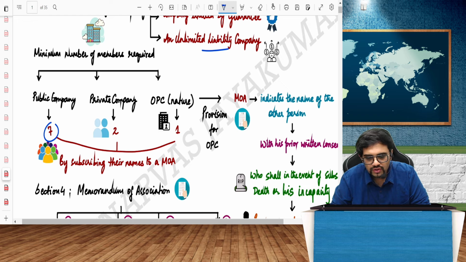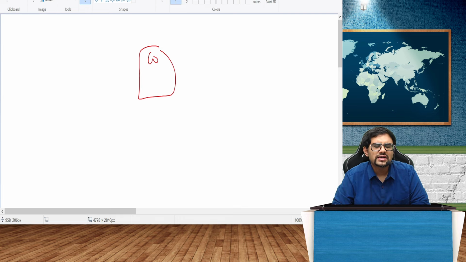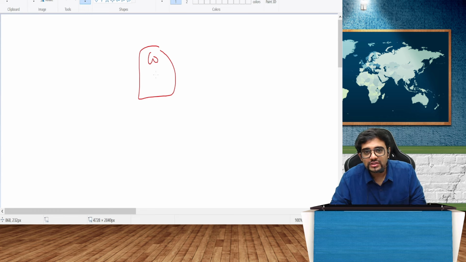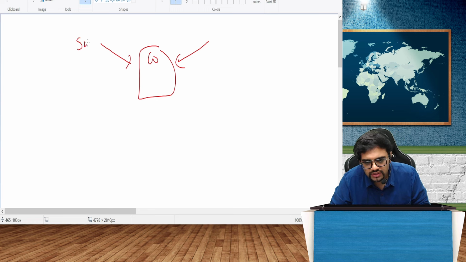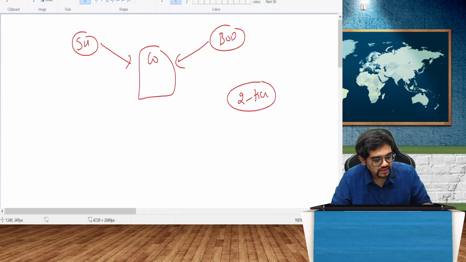So if you think about it, the company is at the center, and the company is managed by two different sets of people. Managed by who? One, it is managed by shareholders, and it is also managed by the board of directors. So it's a two-tier management system, my dear friends. One, it is managed by whom? Shareholders. Other one, it is managed by board of directors. It's always a two-tier management system. That's what we would like to believe.